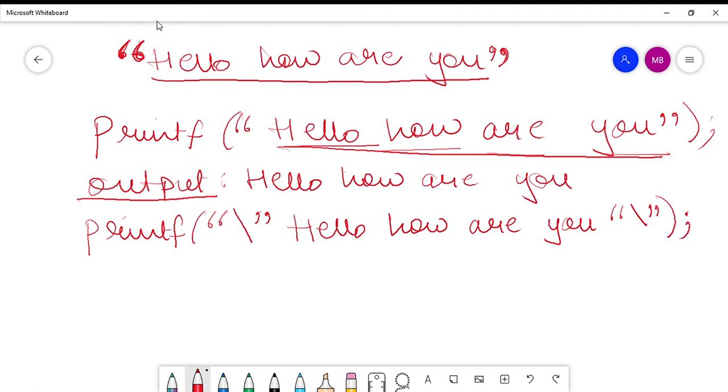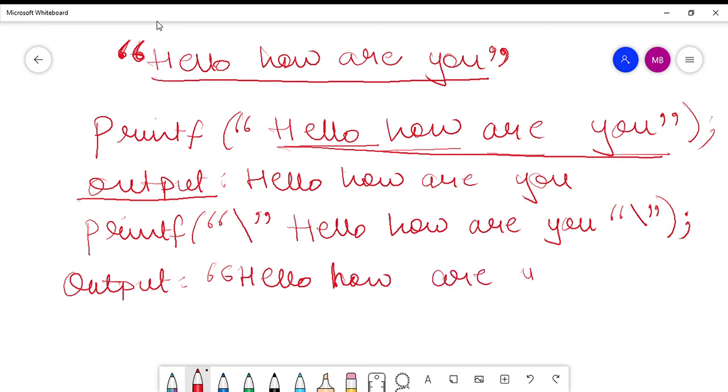Okay, so now the output on the output screen will appear like this. Hello, how are you?